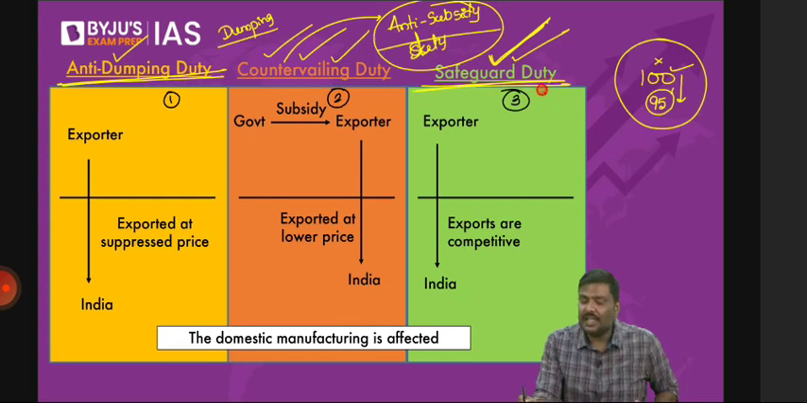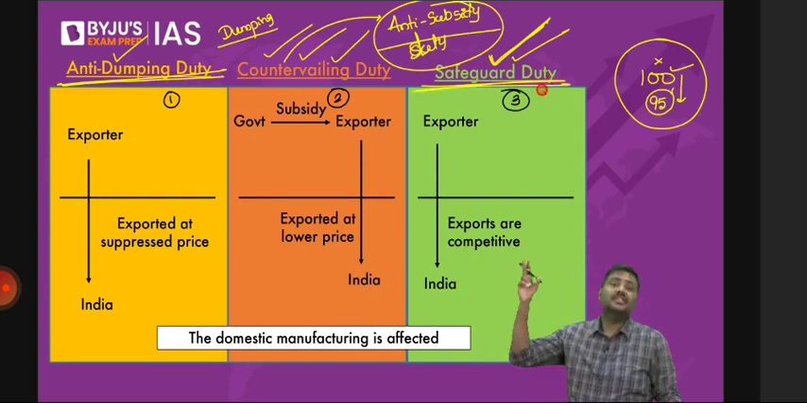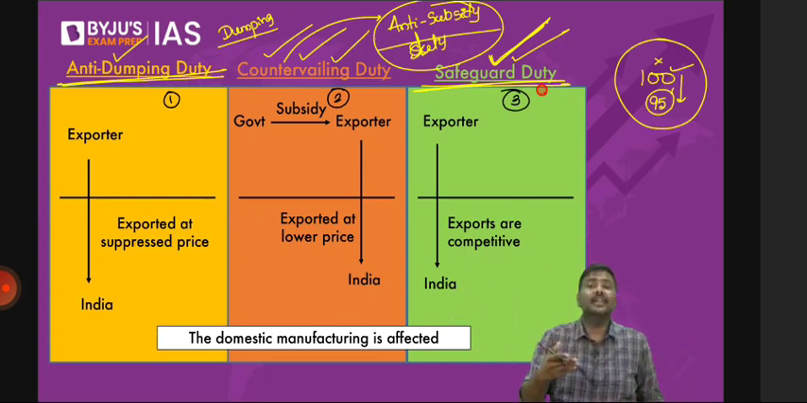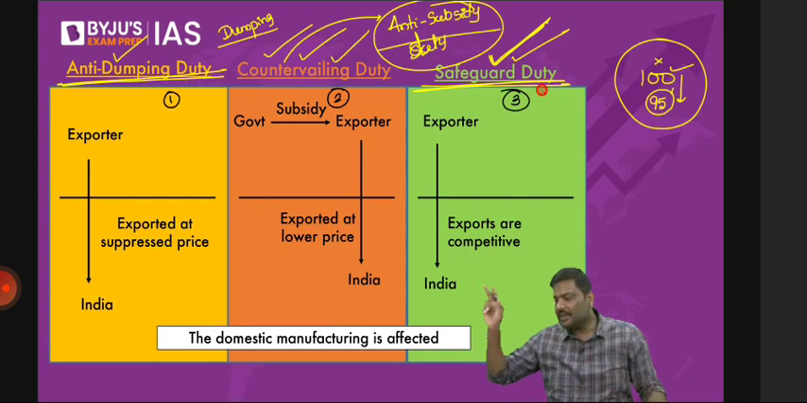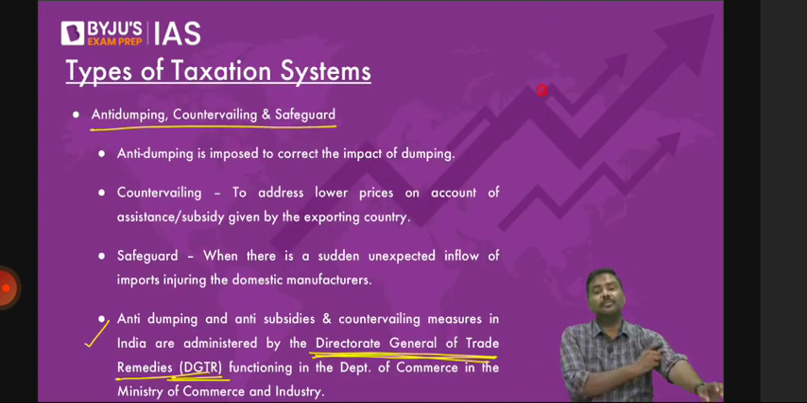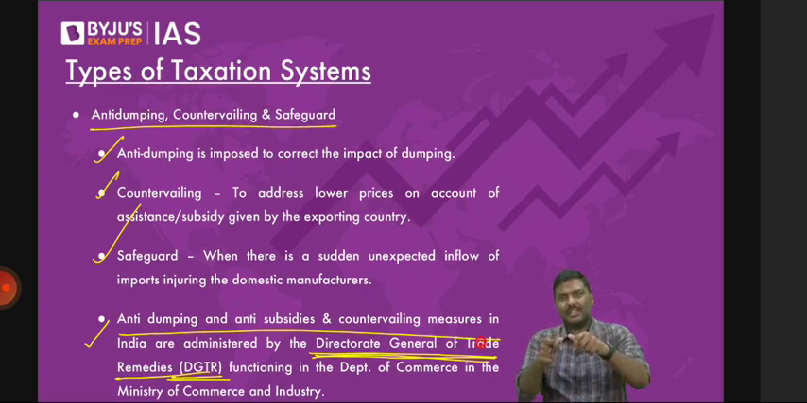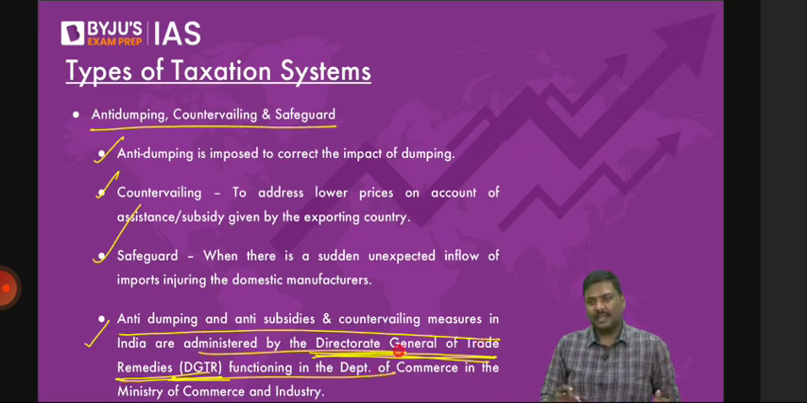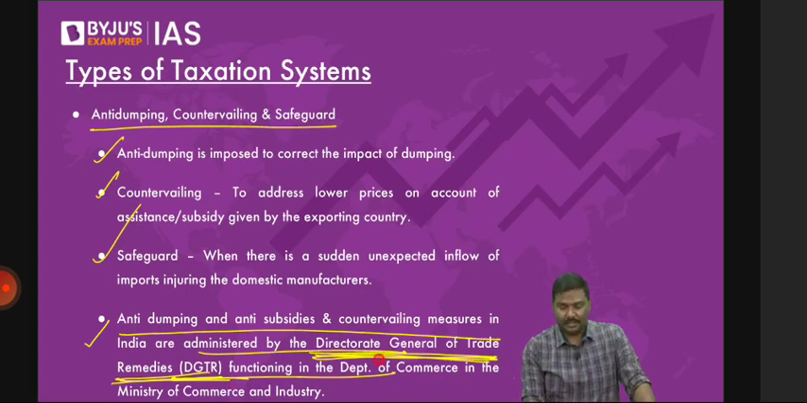So one, against the dumping activity, anti-dumping. Against a subsidy given by the exporting government, countervailing. In order to protect the domestic company against a rise in the imports, which are naturally competitive, safeguard duty. So these three types of taxes are imposed by the government. Definitions, etc., I've given all of them here itself. Have a look at it. And who will administer all of these taxes? Administered means the implementation and collection is done by DGTR, Director General for Trade Remedies, which functions under the Ministry of Commerce. So these are the different types of taxation systems.